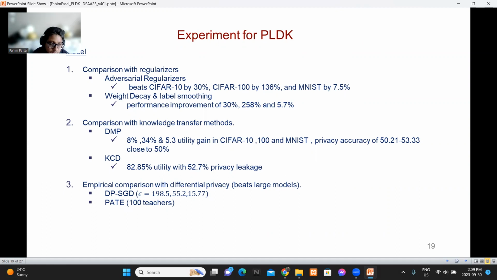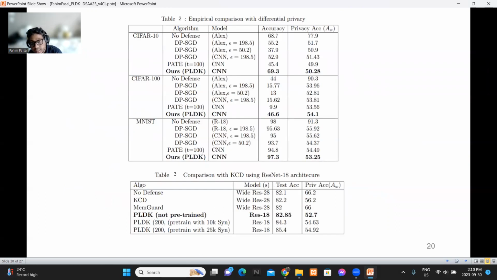And PATE uses knowledge transfer and it also adds Laplacian noise to the output of the model, so that the model itself is private. Whenever we use 100 teachers in PATE, our model, a smaller CNN model, ensures better performance on CIFAR 10, 100 and MNIST, and the utility increased a lot. In case of privacy, it ensured comparable privacy to DPSGD and PATE. We also compared with KCD and MemGuard, as we mentioned.